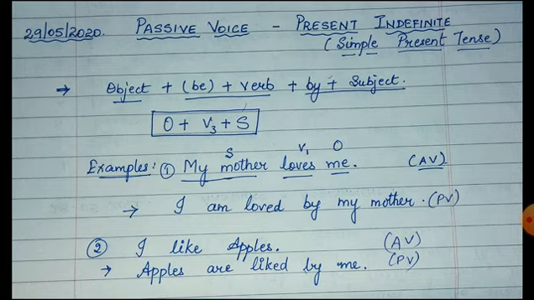So here the subject is me and the object is apples. So we bring me back to the subject position in the front of the sentence. It becomes I, and are liked is simple present tense, so that we again change into like, and apples comes back to the object's position as apples. So you should know how to reverse the structure in a passive voice sentence into an active voice sentence.